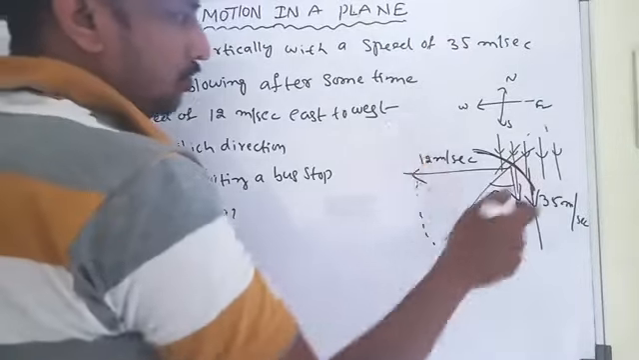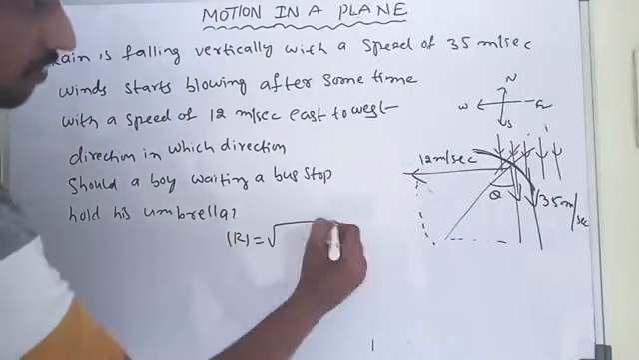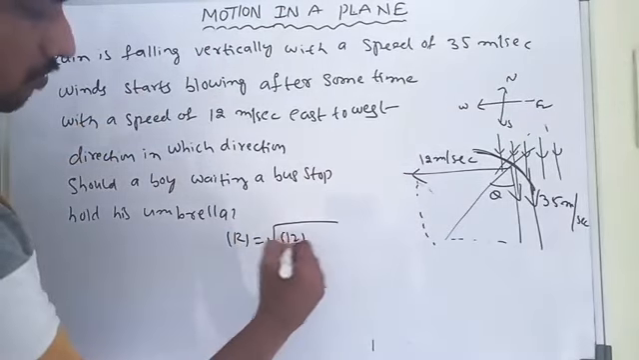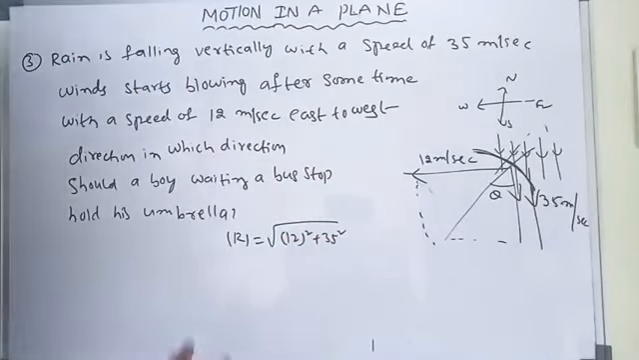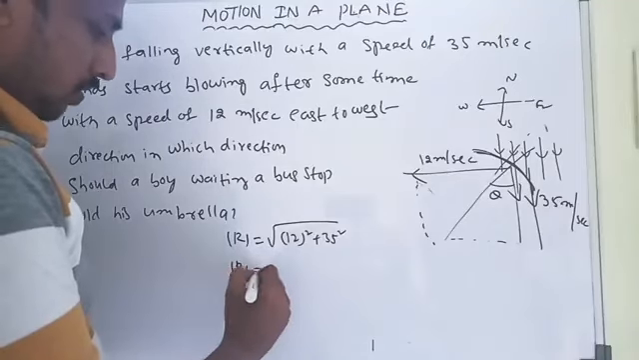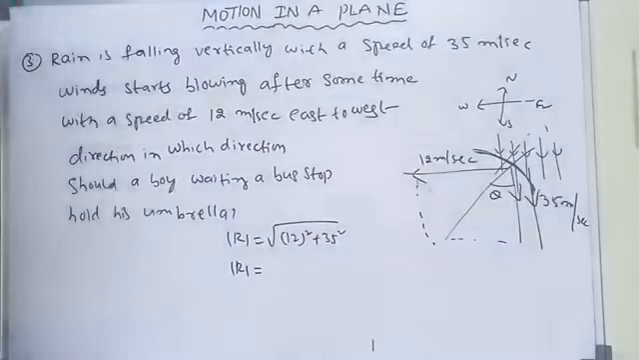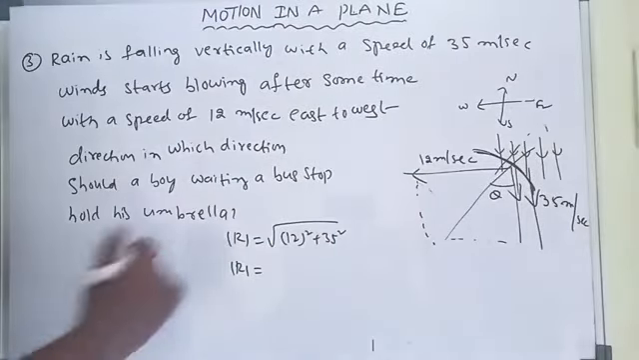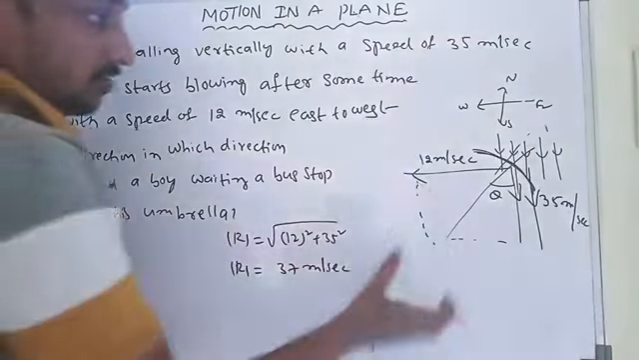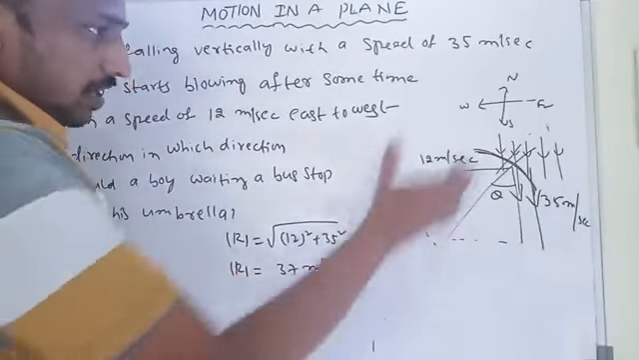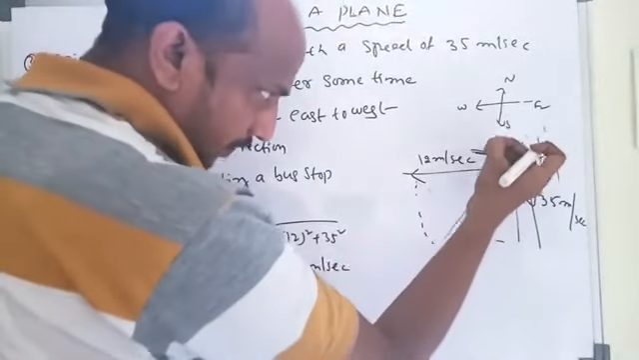First of all, we find out the magnitude. What is the magnitude? R is equal to the square root of 12 square plus 35 square. First we find the magnitude, after that we find the direction. So the magnitude is the square root of 12 square plus 35 square, that is 37 meter per second. 37 meter per second is the relative resultant speed of the rain.